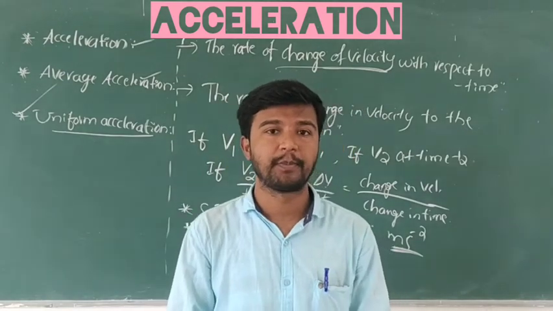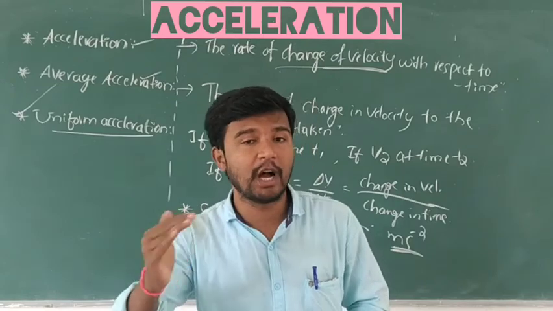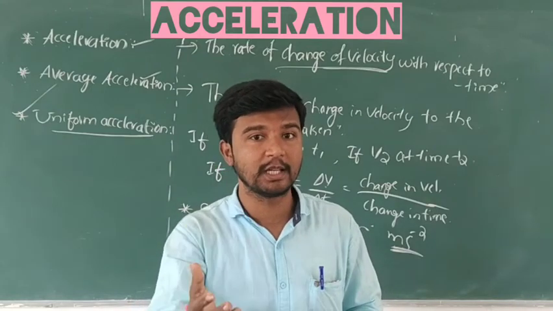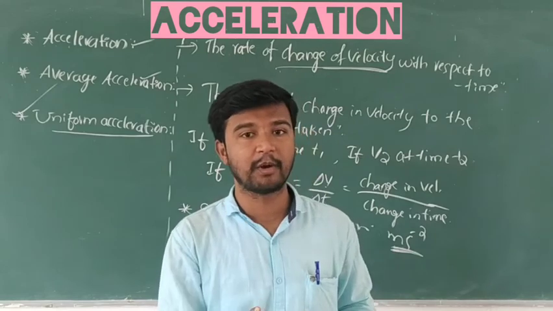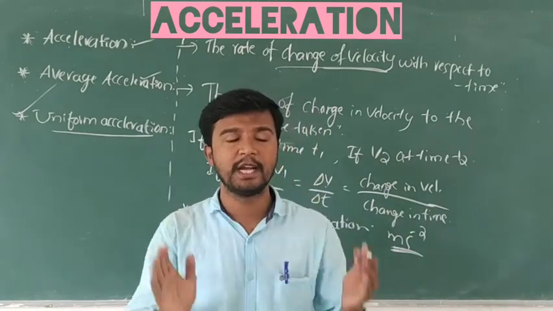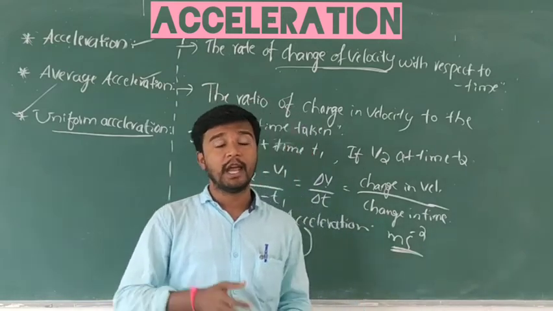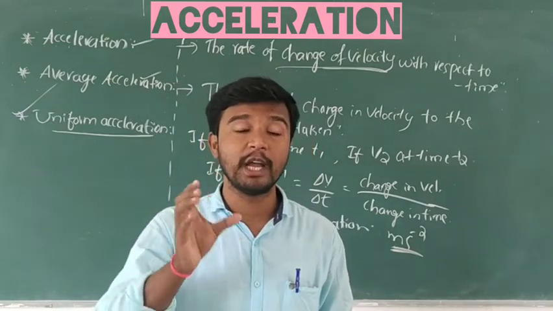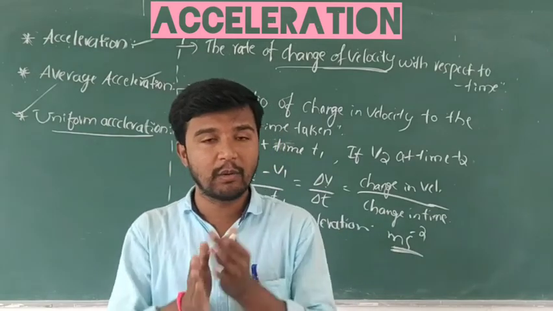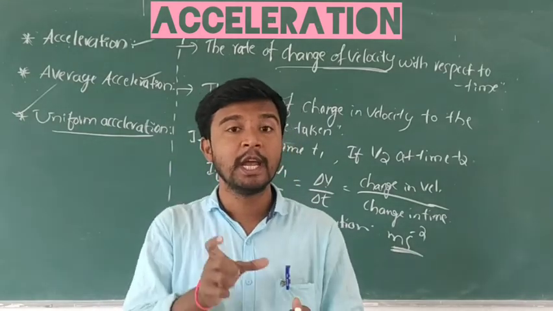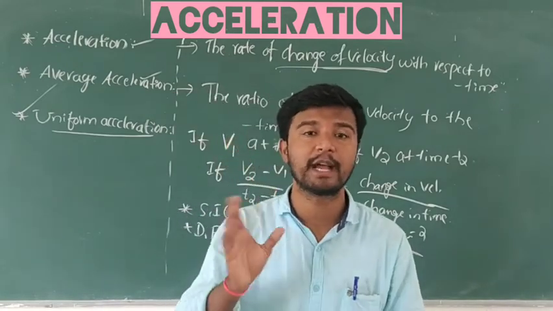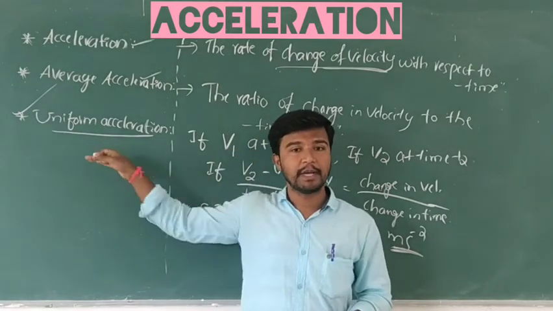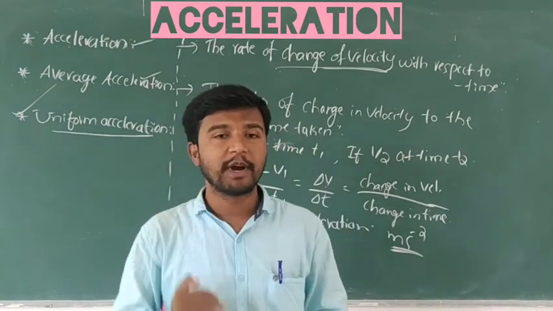Means the velocity change must be equal amounts, there should be no variation. The velocity changes every second, and in the next second it must change by the same amount, at equal intervals of time. That indicates uniform acceleration. A body is said to have uniform acceleration when it changes velocity in equal amounts in equal intervals of time. Okay, understood?